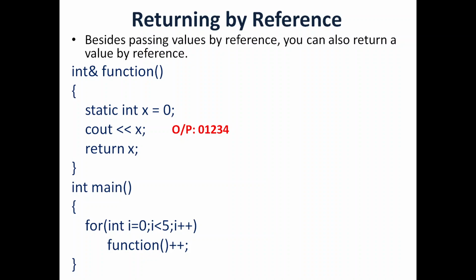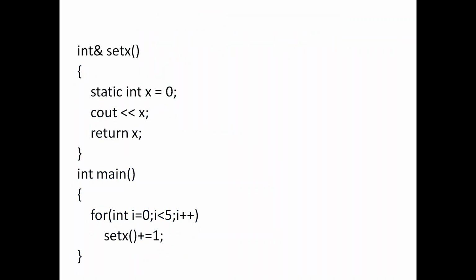So you don't have to bother much about understanding this particular category, but you just have to know that it is possible. It is possible to return reference variables or pointers from functions so that they can be manipulated by the calling function, like I just showed you in this example. This is just one more example.